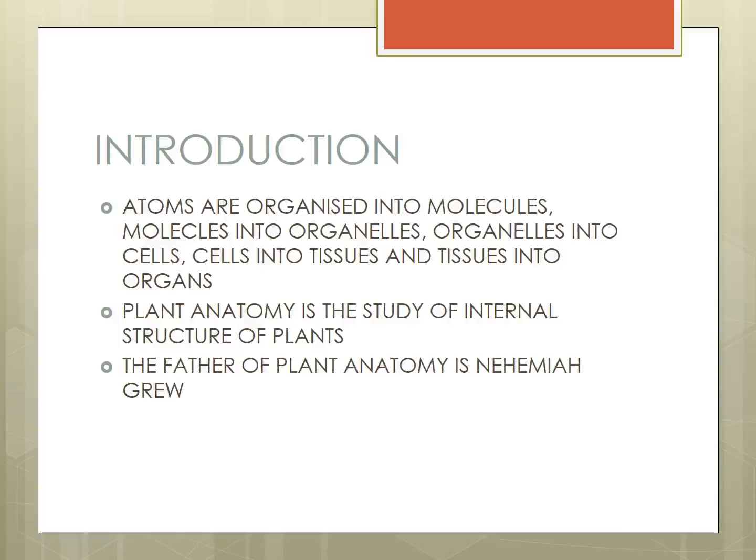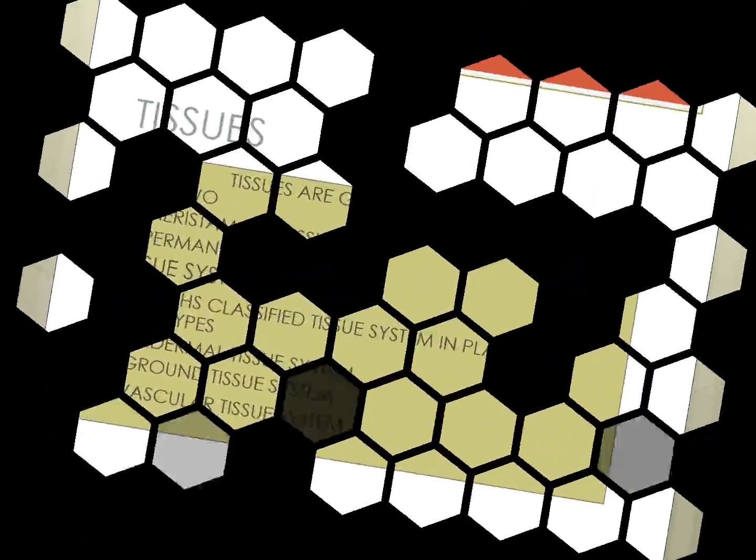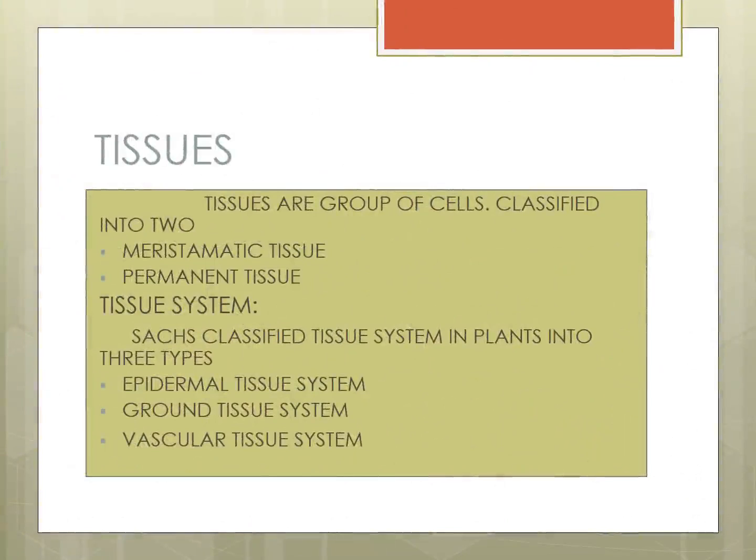Now we will see tissues. Atoms are organized into molecules, molecules into organelles, organelles into cells, cells into tissues.